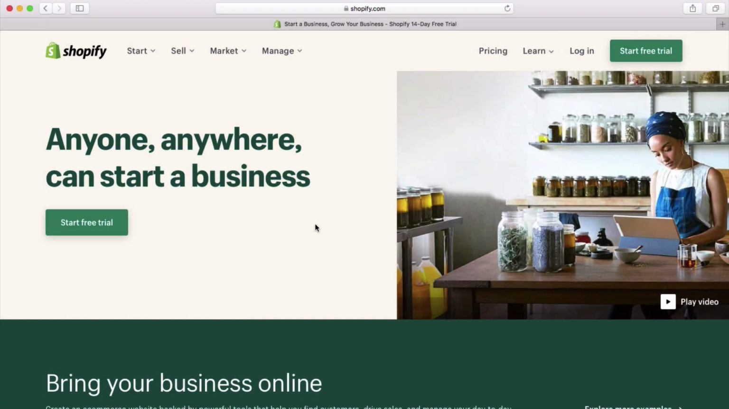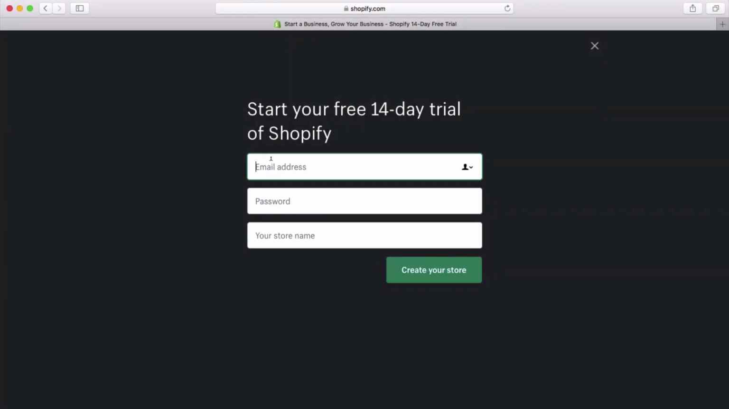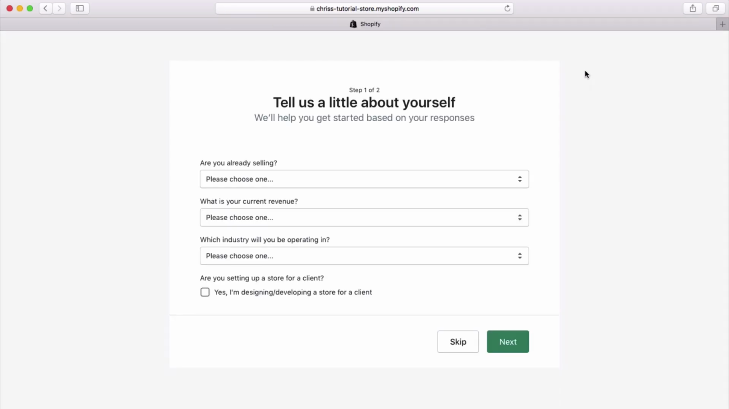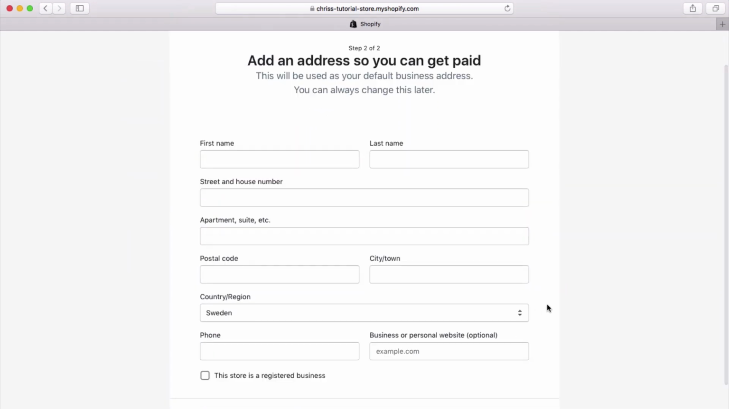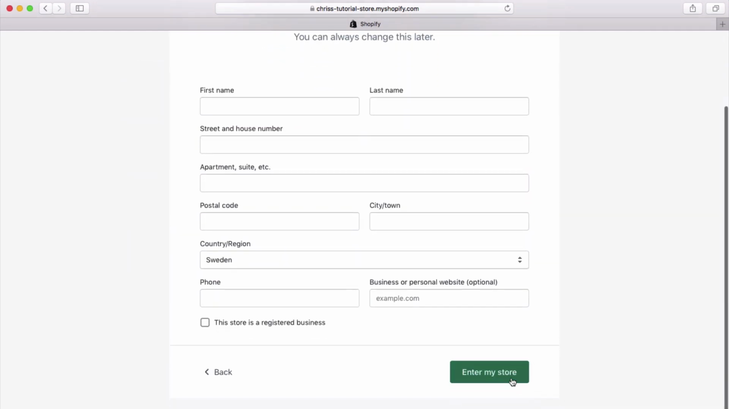So once you've clicked that link, the first thing you need to do is click Start Free Trial. Then you can put in an email address, your password, and your store name, which is something you can change later on. Once you've done that, you can click Create Your Store. Now they're going to create your store, and then they're just going to ask you a few questions. You can just skip these if you want. And then just put in some details about you, and then once you've done that, we can click Enter My